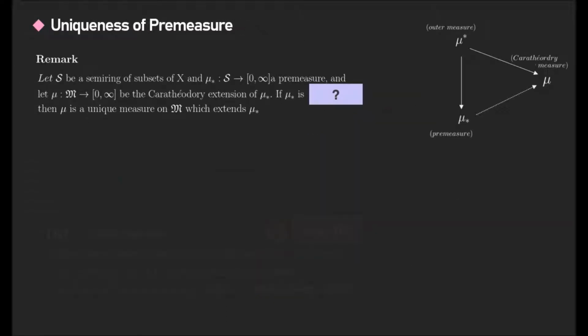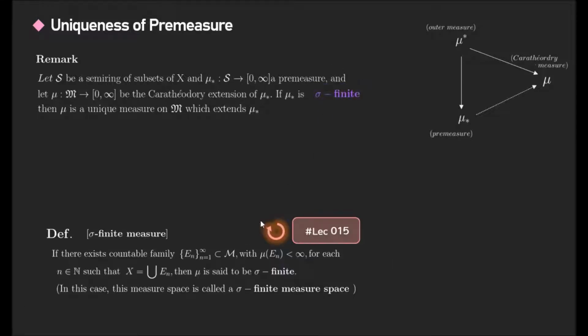The last thing I want to talk about is the uniqueness of the premeasure. In fact, when we try to extend a premeasure to the Caratheodory measure, the extension is not unique in general. However, if the premeasure is sigma finite, what is sigma finite?